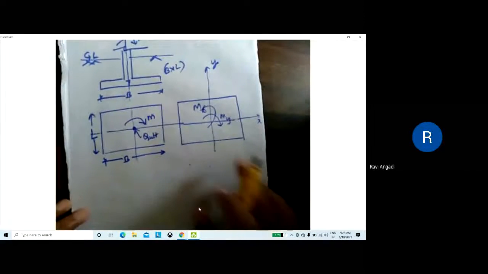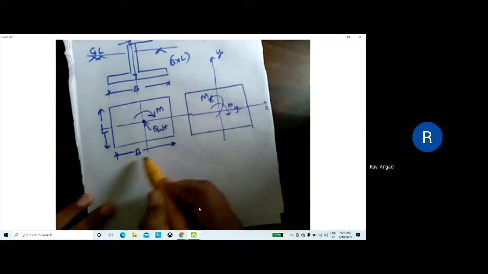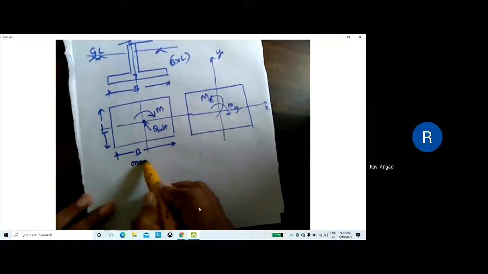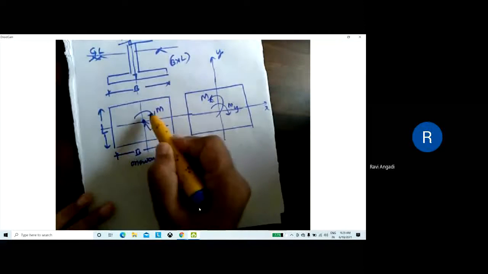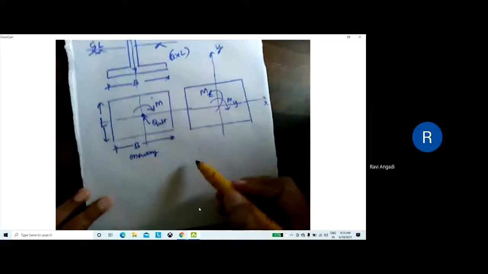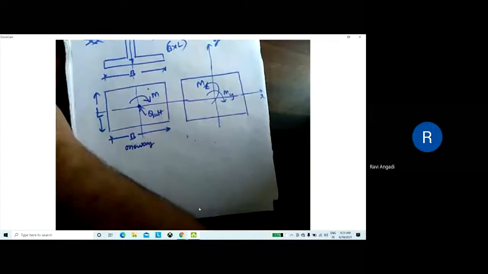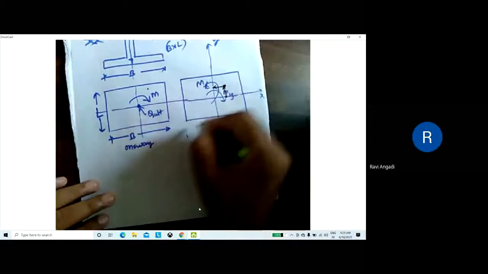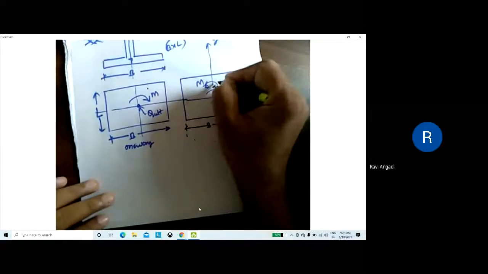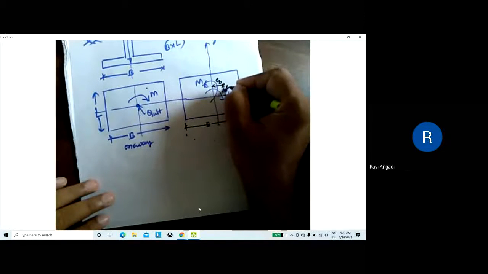Take this one. If it is subjected to moment on both sides, this is one way. One way means the eccentricity is acting along the width. Two way means it will be like this, where eccentricity will be acting in both directions. Suppose this is the point. Along the width, the eccentricity is acting, you call it EB. Along the length, you call it EL.